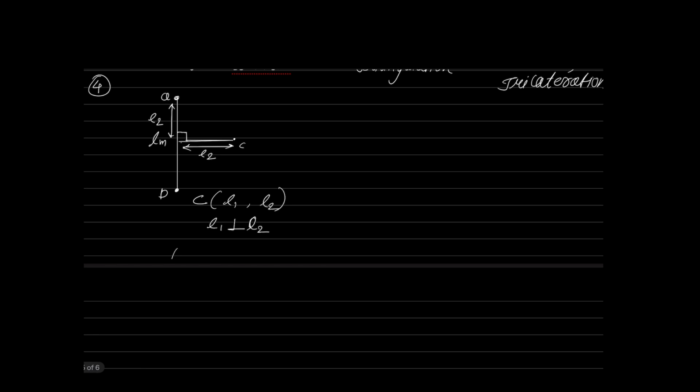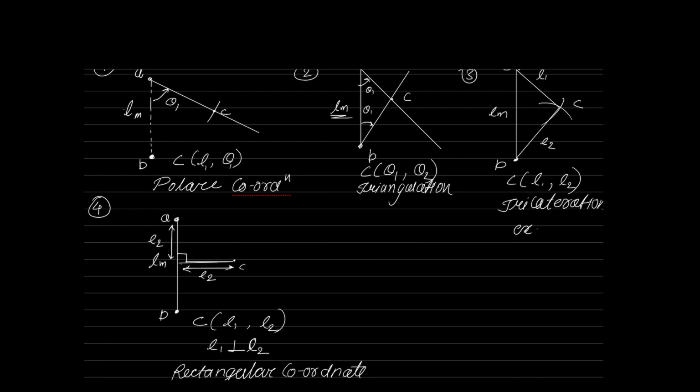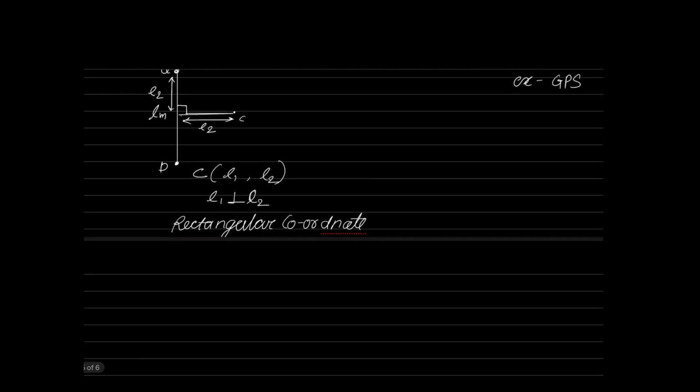If you look at this, our total station will plot points in this particular rectangular coordinate system only, of something known as latitude and departure. The principle of trilateration is used in GPS. Whenever you are using GPS, it will never measure the angle between the user and the satellite. But instead, what it will do? It will measure the distance between the user and satellite. Based on that, it will calculate your position.